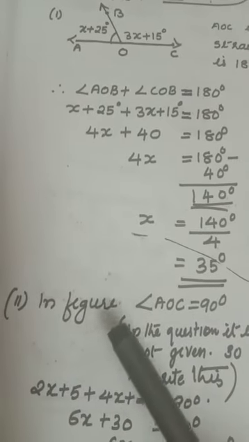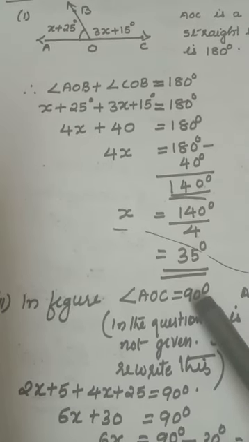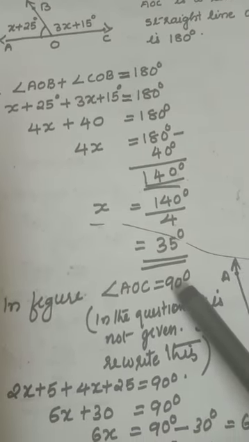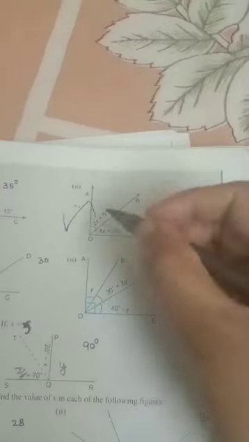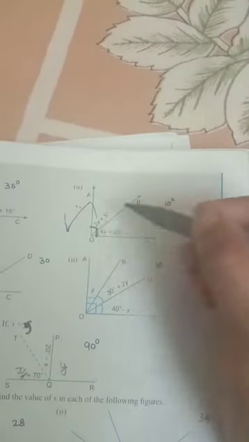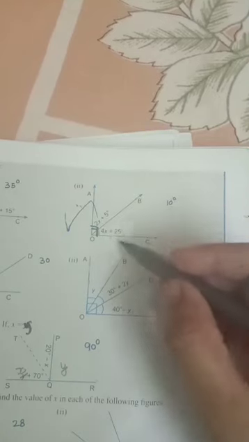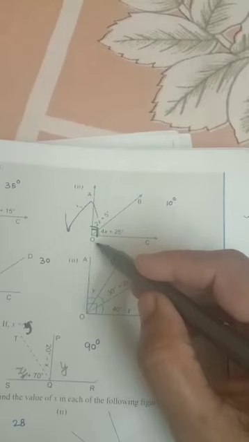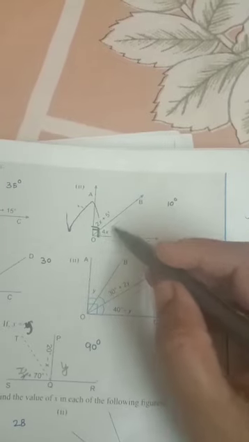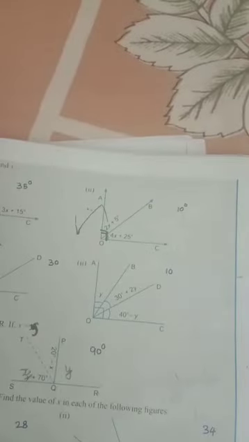Next, second part. In the figure, AOC is 90 degrees. But children, in the book, a note is given, you have to make it, this is 90 degrees. And this angle is 2x plus 15 and this angle is 4x plus 25. Total 90 degrees there. So when you add, you should get a total of 90. You have to equate to 90 degrees.